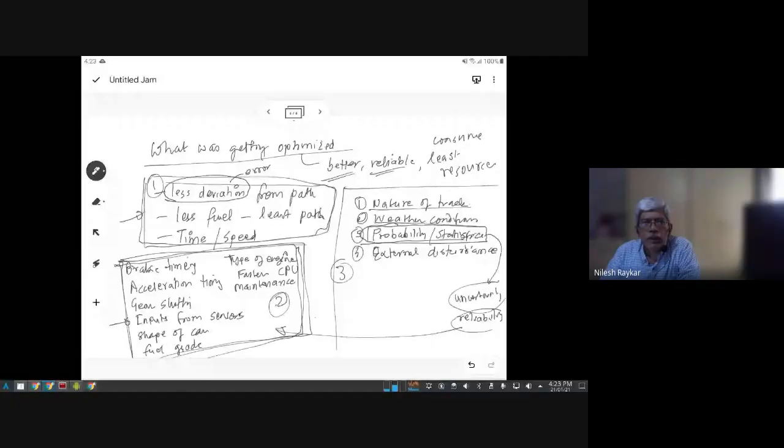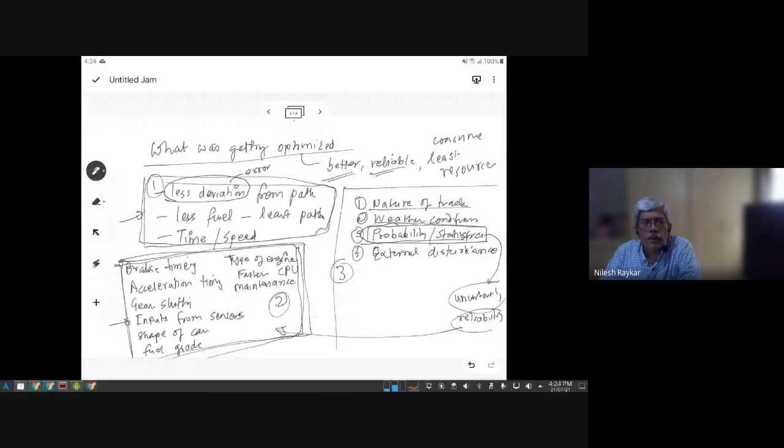So we have taken this as an example: if one has to develop an autonomous car, we have to first set a target or goal of what we want to reach, which is there in any engineering product. But here we are looking at it from an optimization case. So we are trying to decide a parameter which we want to achieve in the best possible way. That is one aspect. The second aspect is that in order to achieve that optimization goal, we have to have some controlling parameters. That is another dimension.